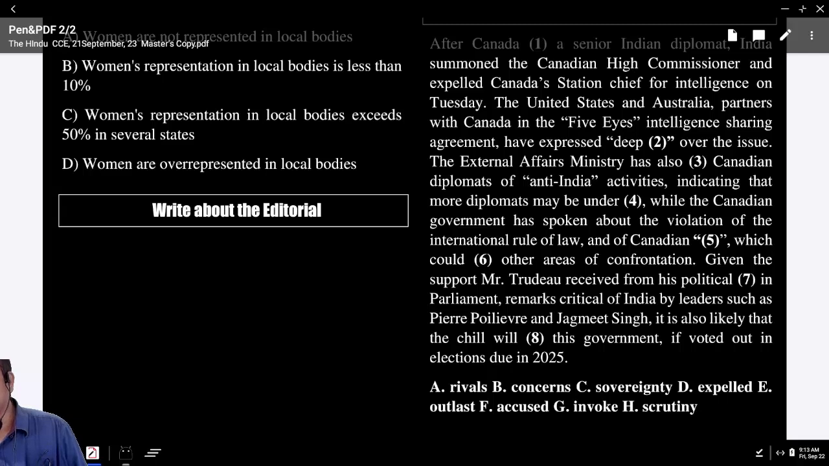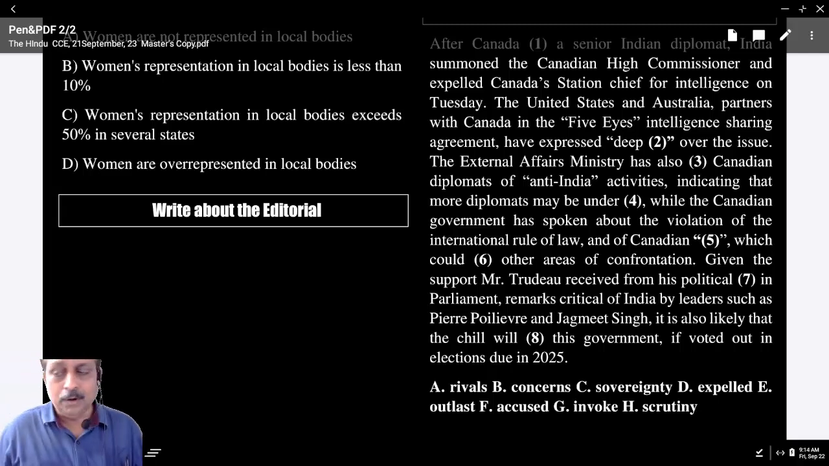Accused. The External Affairs Ministry has also accused the Canadian diplomats of anti-India activities, indicating that more diplomats may be under, generally we say may be under observation. Observation, a simple word, which is a better word, scrutiny, both mean the same. So what is the answer here? May be under scrutiny. Now what is the response of the Canadian government?